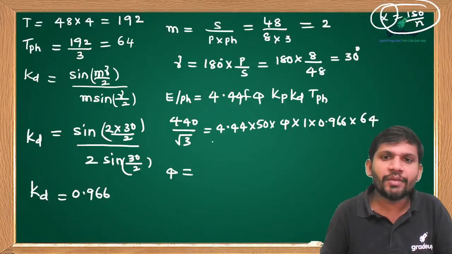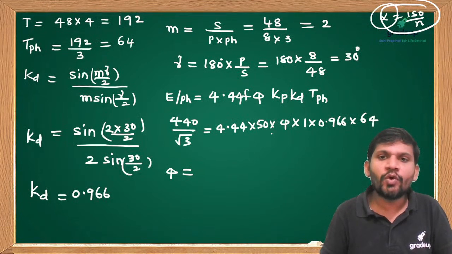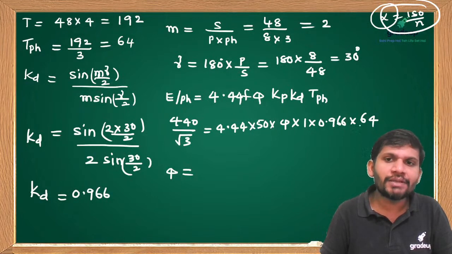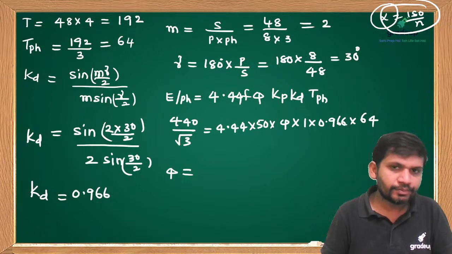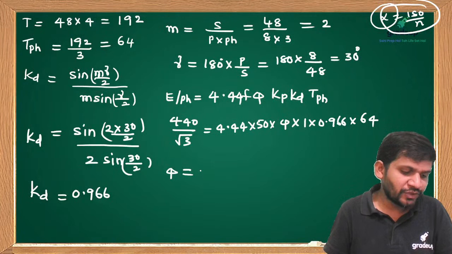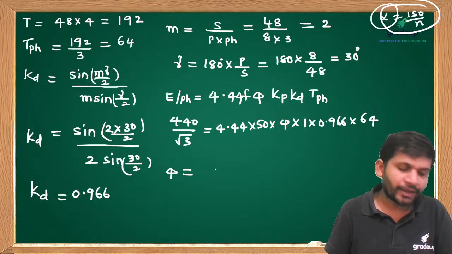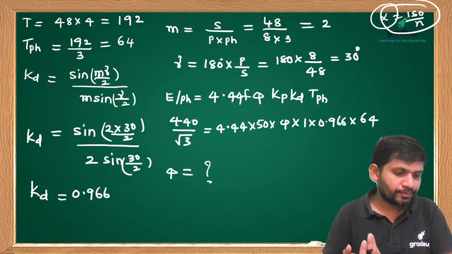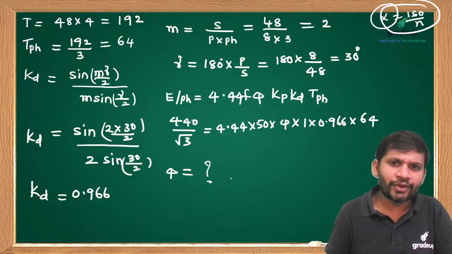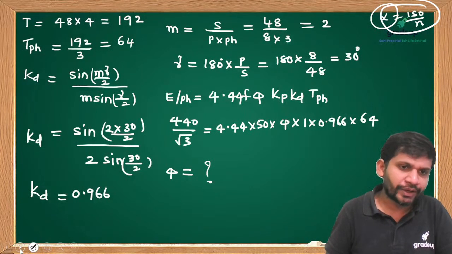This is 440 by root 3, 4.44, 50, phi, where Kp is 1, Kd is 0.966, turns per phase is 64. How much flux per pole can we get? Manikanta, that calculation I am leaving for you. You do that one, students.